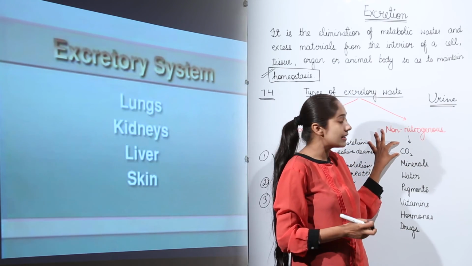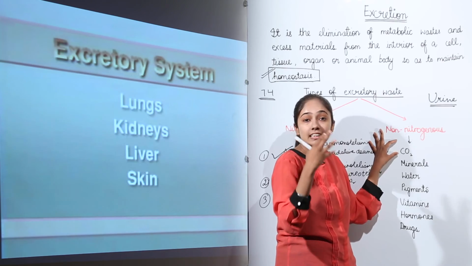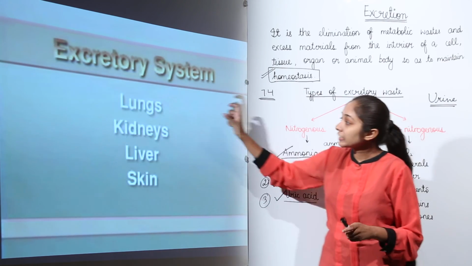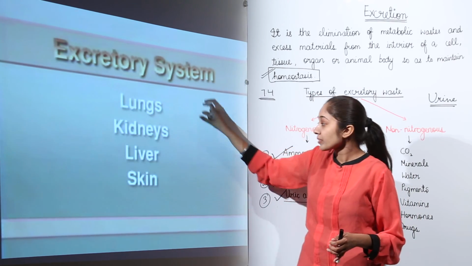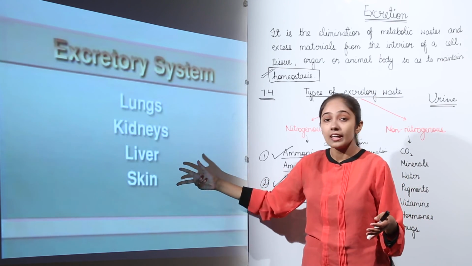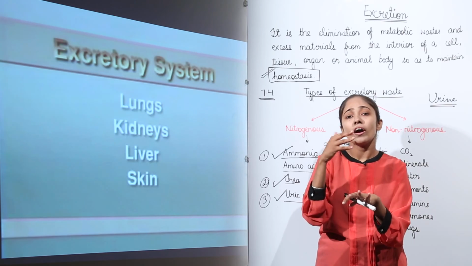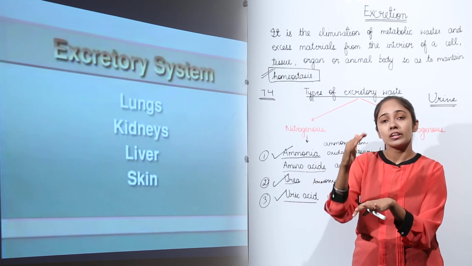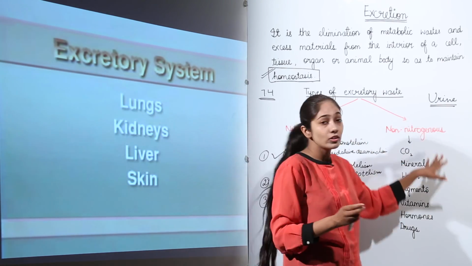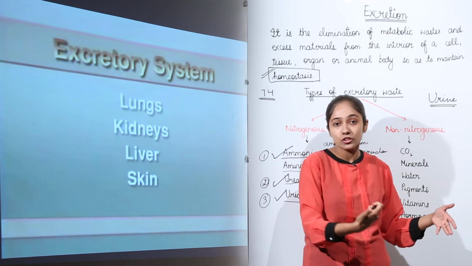And carbon dioxide is actually exhaled, with the process that takes place in the lungs, right. And if we talk about the skin, I told you we have sweat glands on the skin, so the sweat glands or the oil glands secrete these waste products directly. So this is how the accessory organs also participate in excretion, right.